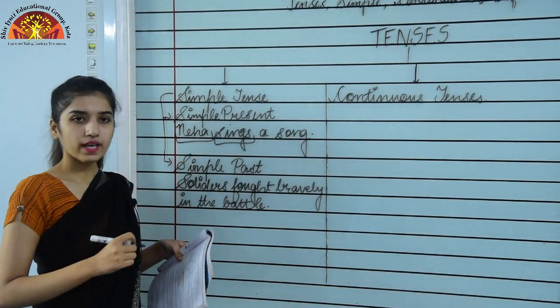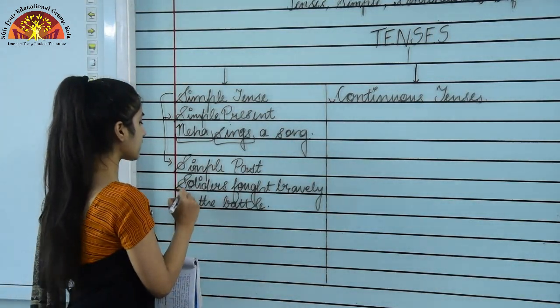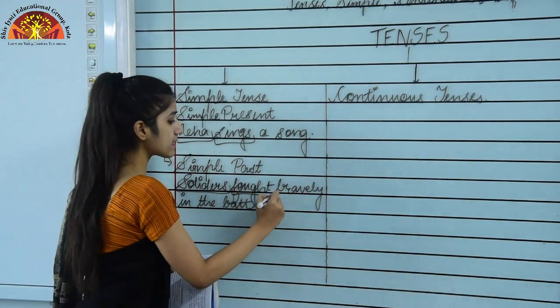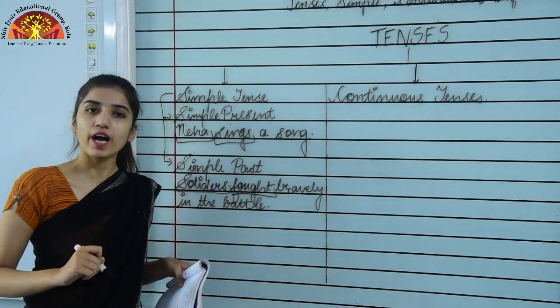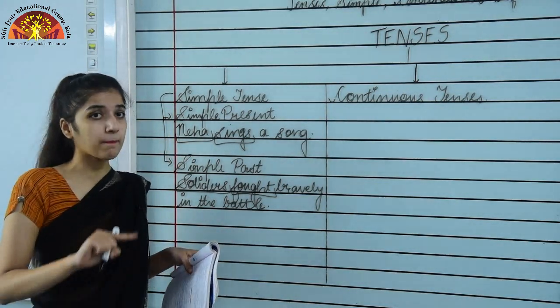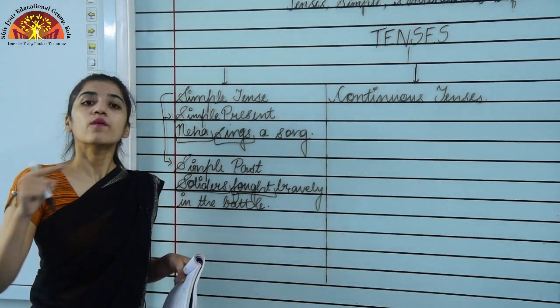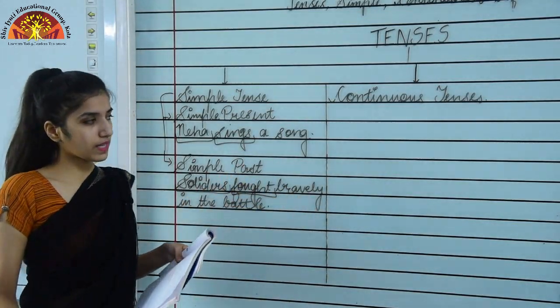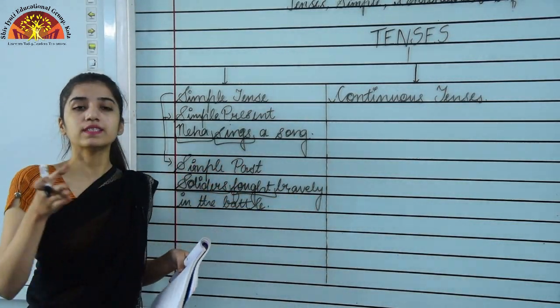battle. Okay, so here you can see that Soldiers is the subject over here. Fought is the second form of the verb fight. Okay, as I told you, subject plus the second form of the verb will come, followed by what? Rest of the sentence. Okay, bravely in the battle. So this is the rule for simple past tense.